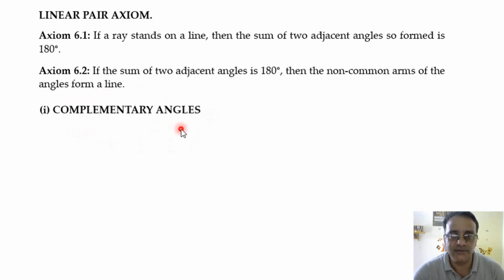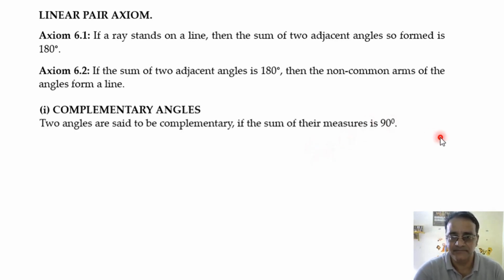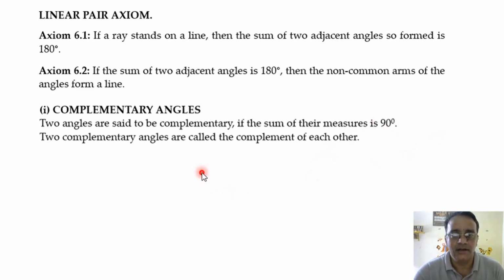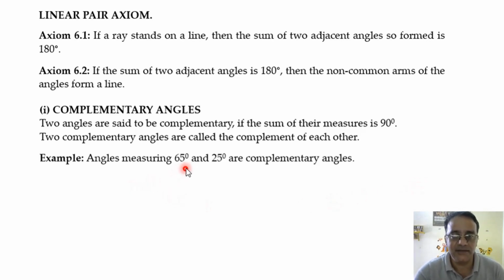And next, let us move towards complementary angles. Two angles are said to be complementary if their sum is equal to 90 degree, and two complementary angles are called the complement of each other. For example, 60 and 30 degree. So 60 and 30 degree are called the complement of each other. 60 का complement 30 होगा, 30 का complement 60 होगा, right? For example, angle measuring 65 degree and 25 degree are complementary angles because their sum is equal to 90 degree.